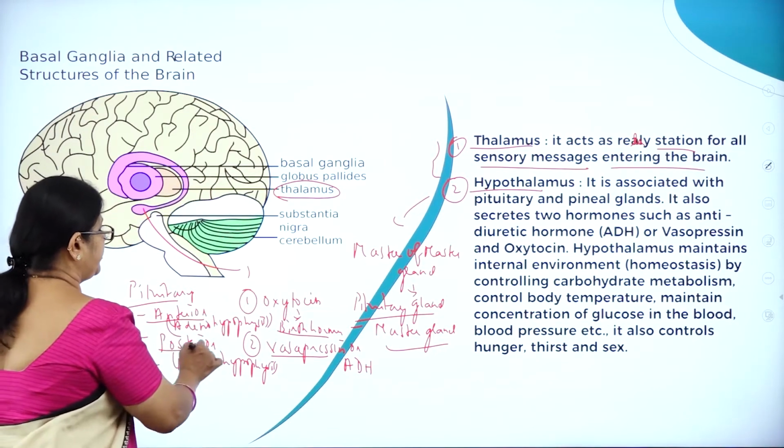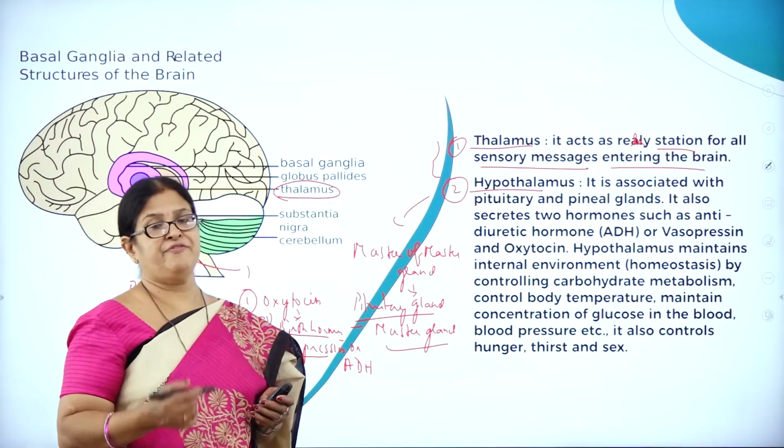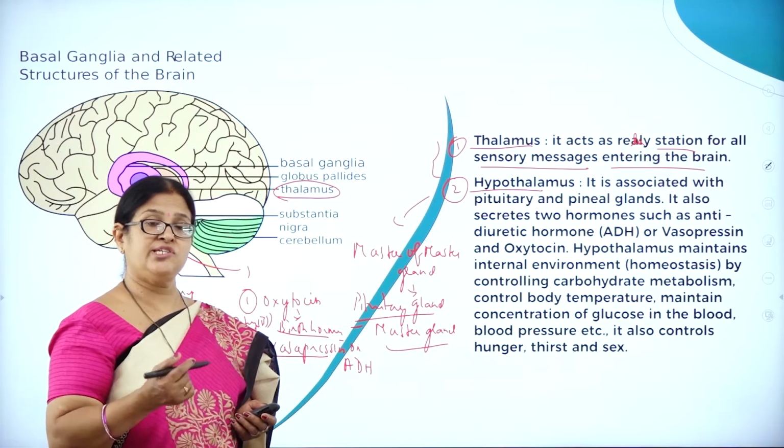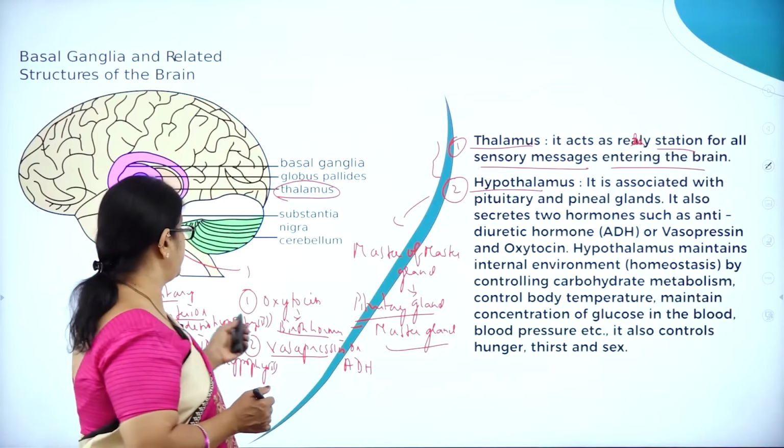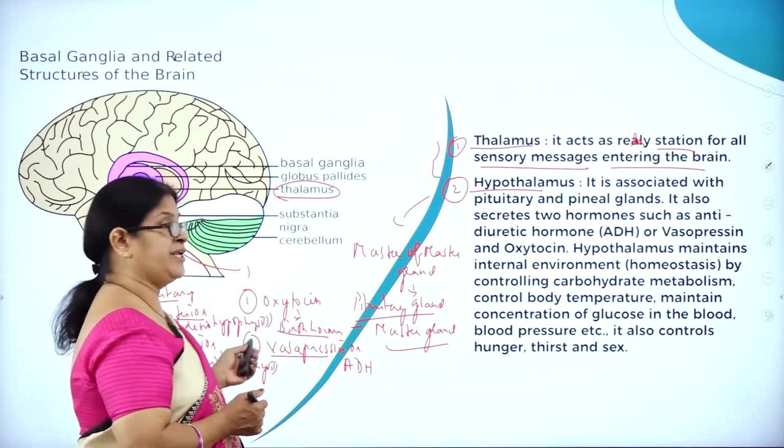The anterior pituitary produces hormones of its own kind, like FSH, LH, MSH, GH. All those hormones are produced by the anterior pituitary, or adenohypophysis.